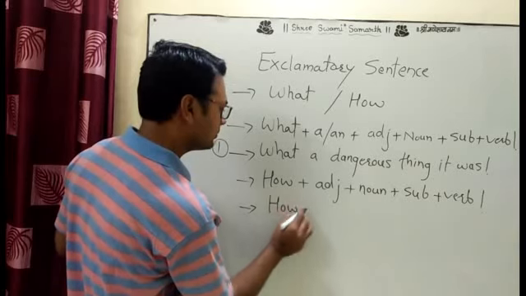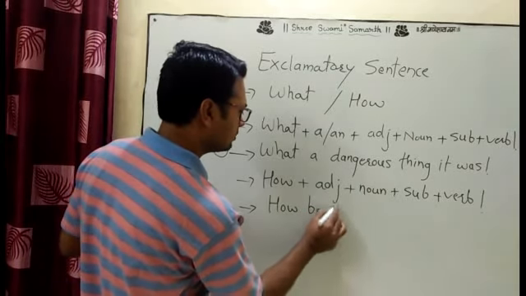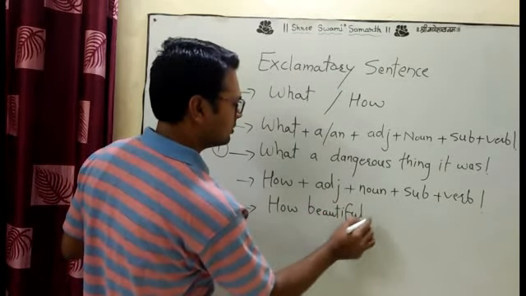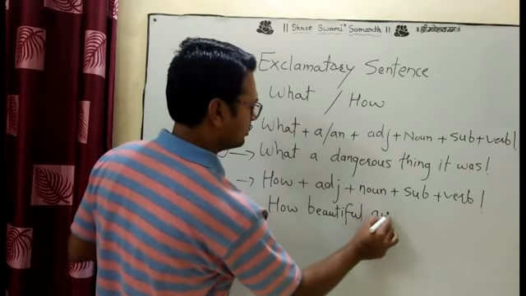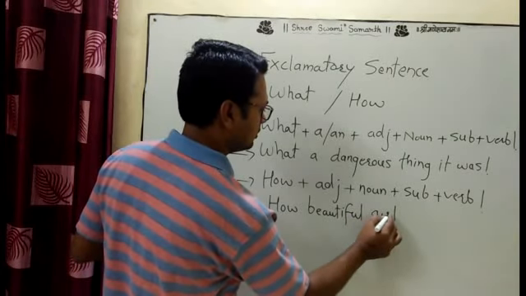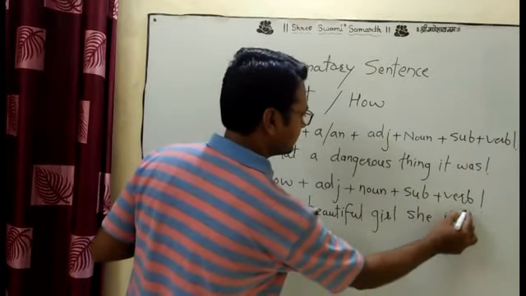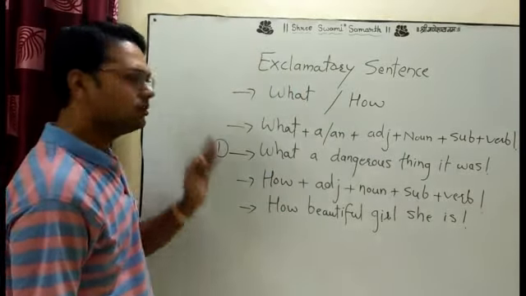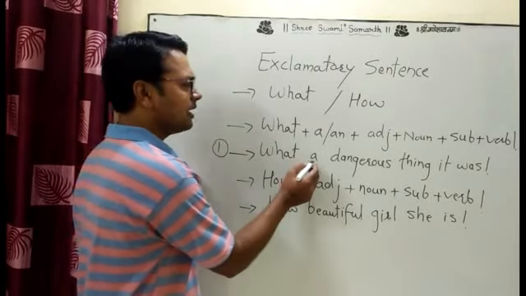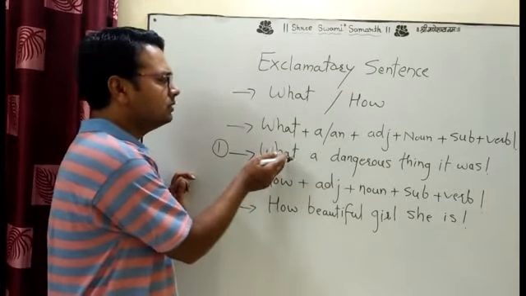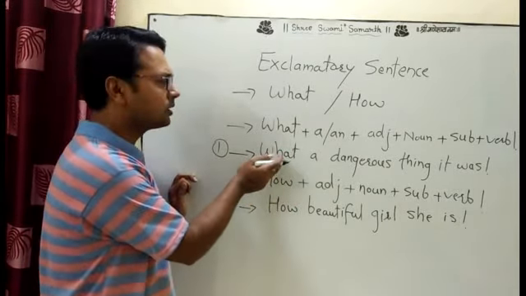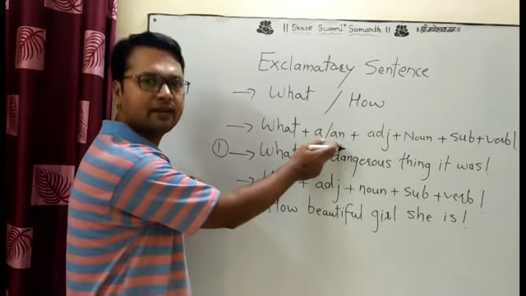Now we understand the sentence. How beautiful a girl, how beautiful a girl she is. Now you understand, there is an article when we use the what. After the word there is an article, a or an.